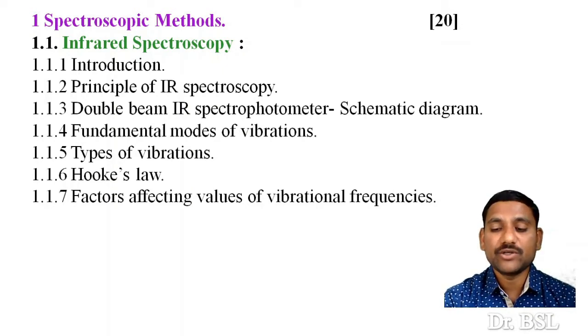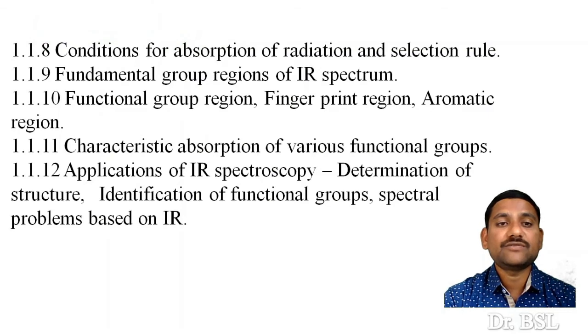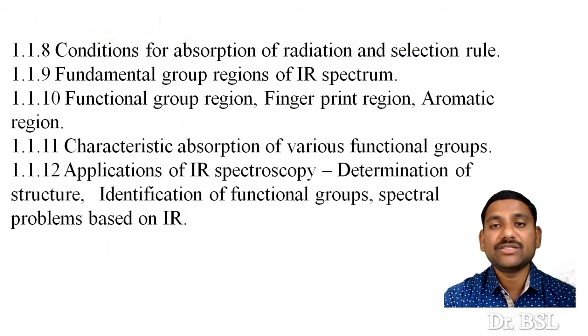In this we are going to see schematic diagram, fundamental modes of vibration, then types of vibration, theoretical Hooke's law that we will see in detail, and factors affecting values of vibrational frequencies, and conditions for absorption of radiation and selection rule.